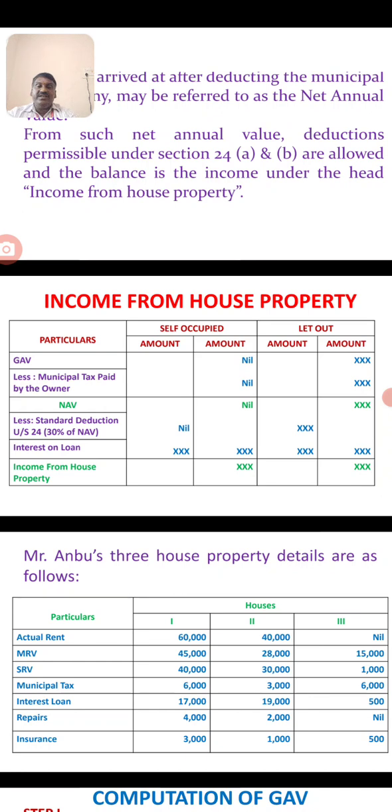Next, deduction. Deductions are under section 24. First deduction will be standard deduction of 30% of NAV. NAV means net annual value. It is calculated only for let out house property. Another deduction will be interest on loan. Interest on loan will be calculated for the self-occupied house as well as the let out house. For let out house, the actual interest on the house construction loan will be deducted. Finally, income from house property. It is the final format.